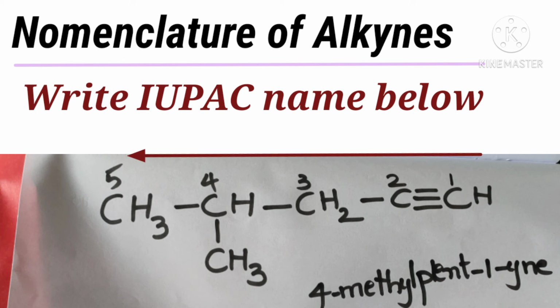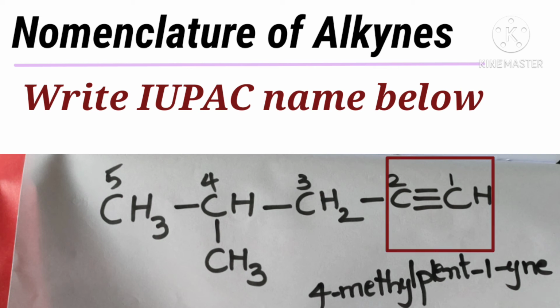We number from right to left, giving the lowest number to the triple bonded carbon, so 1, 2, 3, 4, 5. The IUPAC name is 4-methylpent-1-yne, because the triple bond is present between the first and second carbon, and we give the lowest number to the carbon atoms.